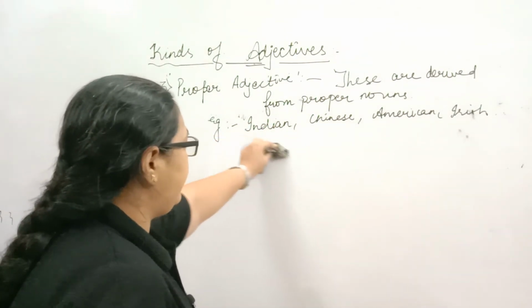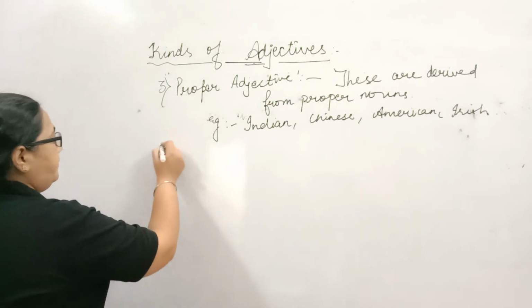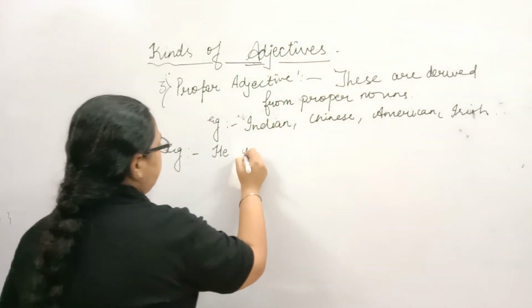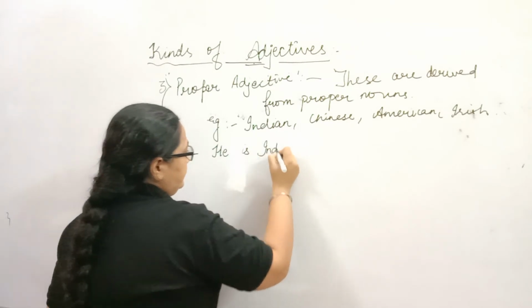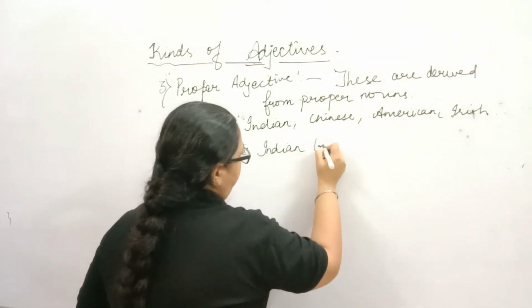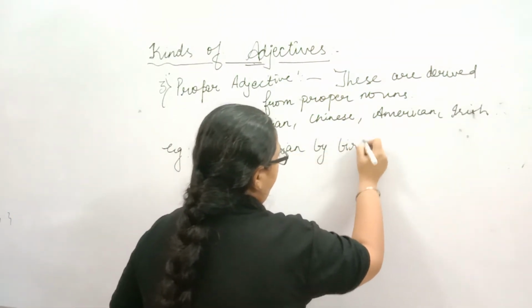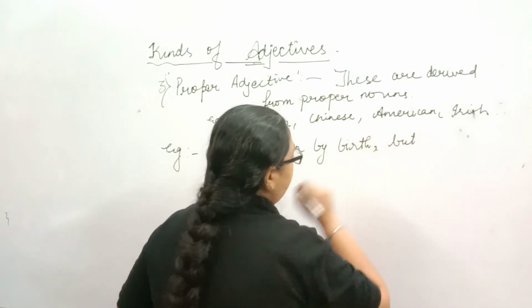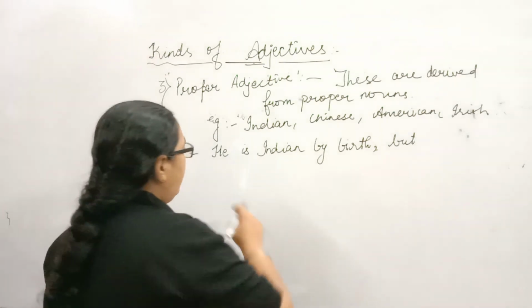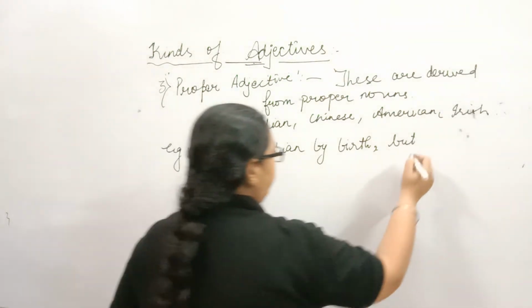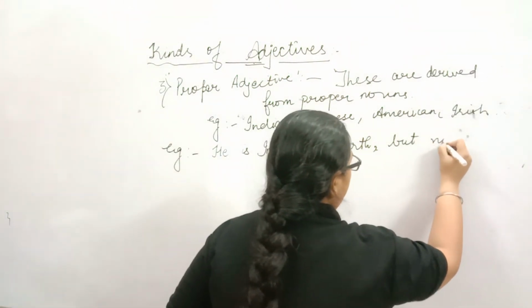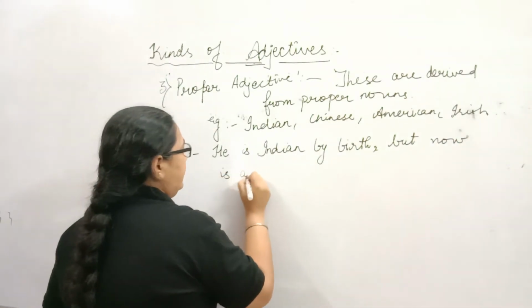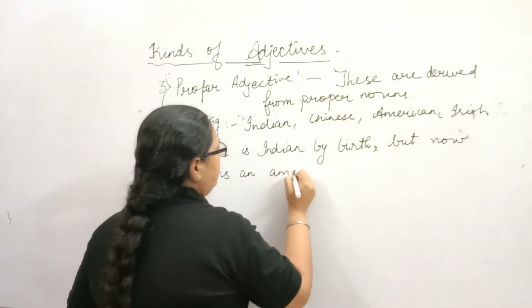Let's frame a sentence to make it more clear. He is Indian by birth, but now is an American citizen. Again, watch the comma.